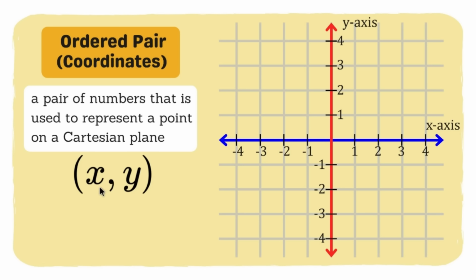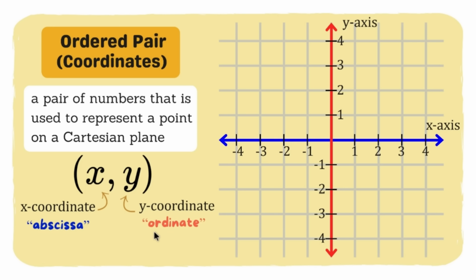So anong tawag natin sa x dito? Ang tawag po natin dyan ay x-coordinate, or yung tinatawag nating abscissa. Okay? Now, y here is what we call the y-coordinate or yung tinatawag naman nating ordinate. So, take note of these two words. We have abscissa, the x-coordinate, and then ordinate is the y-coordinate. Now, let's have an example. We have here 1 and then 3. This is now an example of what we call coordinate, where 1 here is the abscissa or the x-coordinate, and then 3 here is what we call the ordinate or the y-coordinate. So, ipa-plot po natin tong mga ito later on dito sa ating susunod na slide.